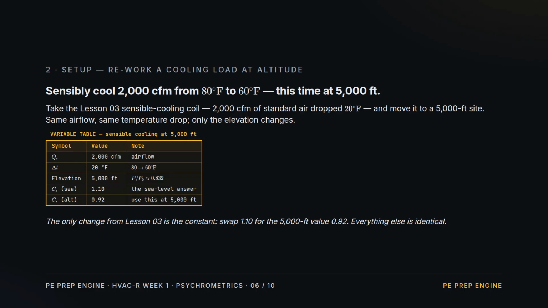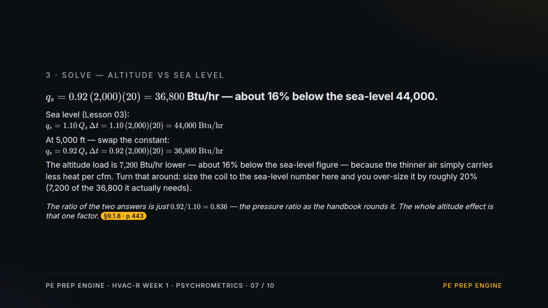Setup. Take the lesson 3 cooling coil, 2,000 CFM dropped 20 degrees, and move it to a 5,000-foot site. Same airflow, same temperature drop. The one and only change is the constant. Swap the sea level 1.1 for the altitude 0.92. Solve. At sea level, the load is 44,000. Swap the constant to 0.92, and the same coil at 5,000 feet is 36,800, 7,200 lower, about 16% less, because the thin air carries less heat per CFM.